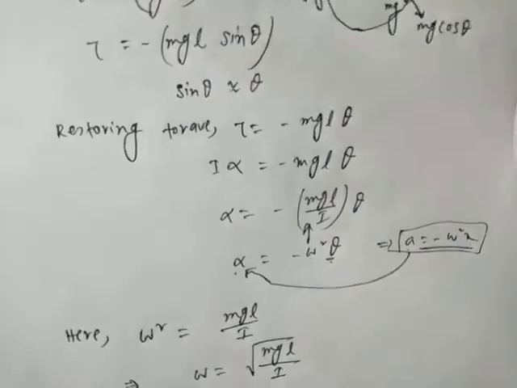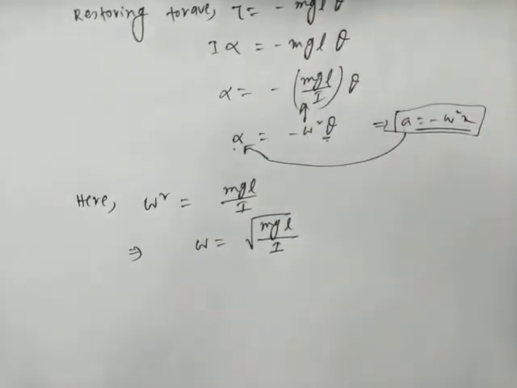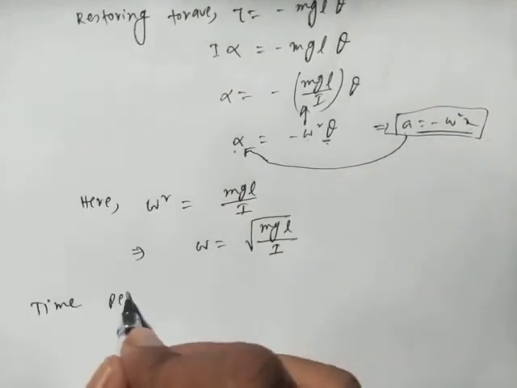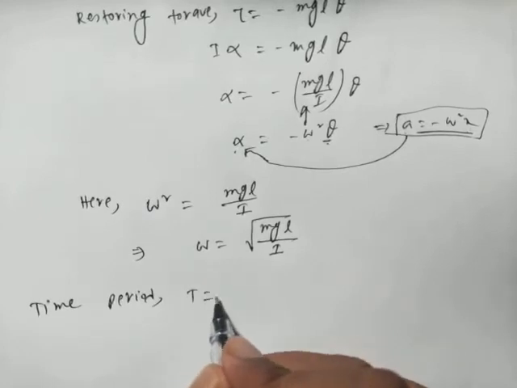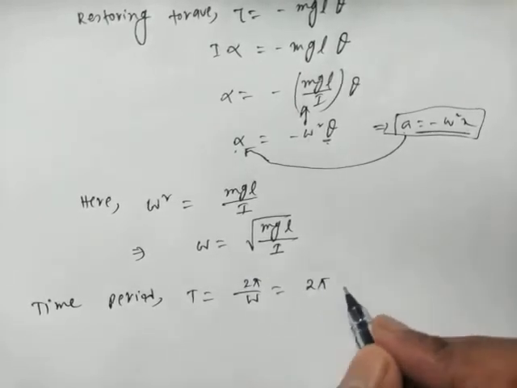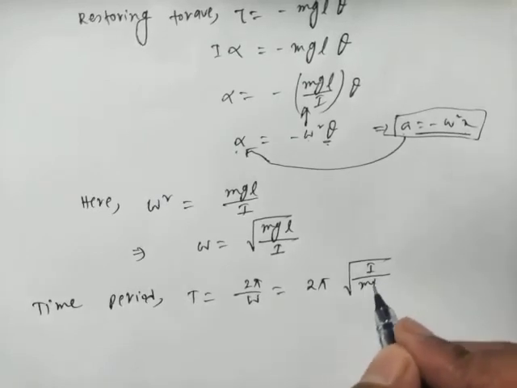So what will be the time period of this oscillation? The time period T is nothing but 2 pi by omega. So it will be 2 pi root I divided by mgl.